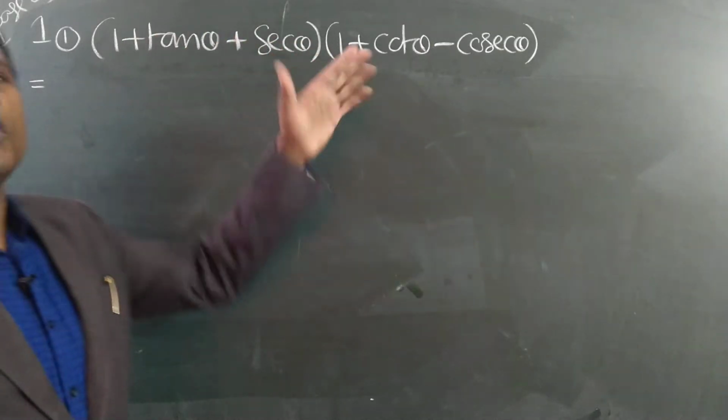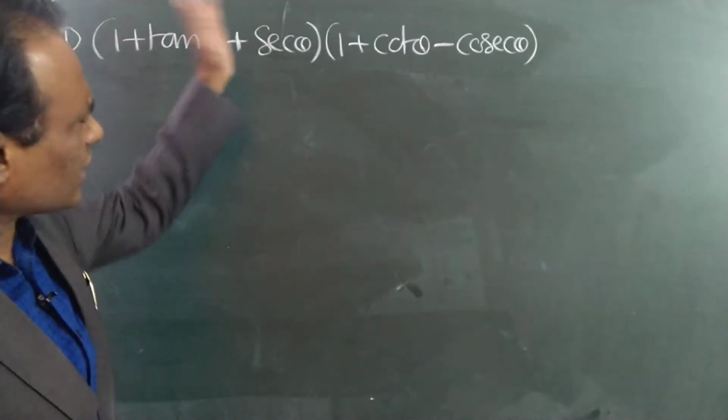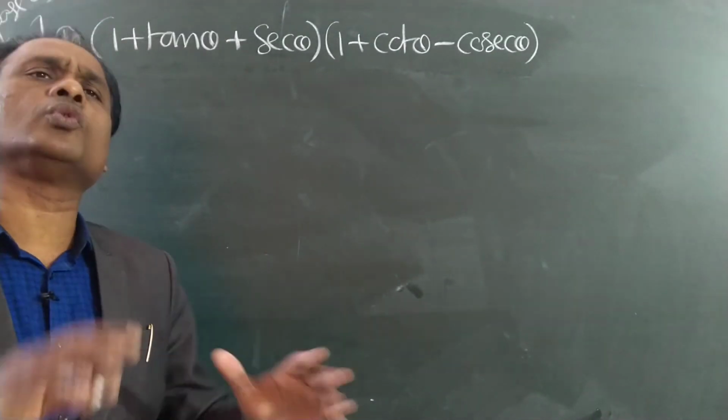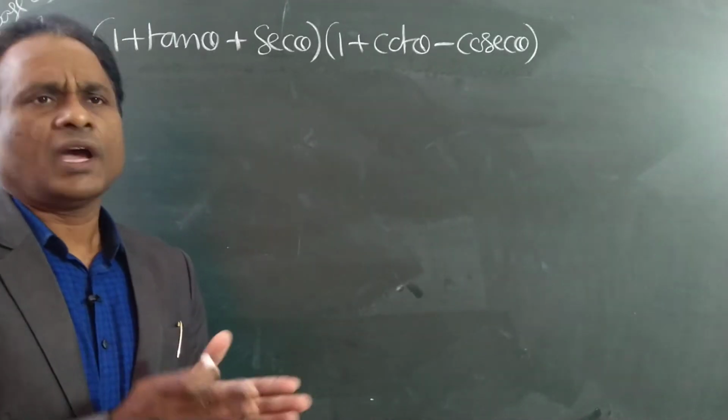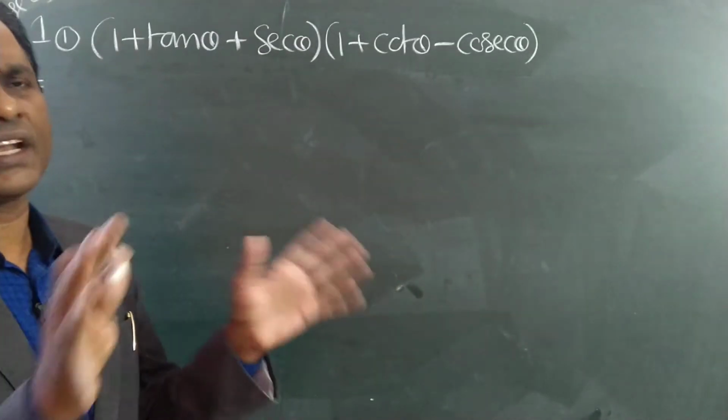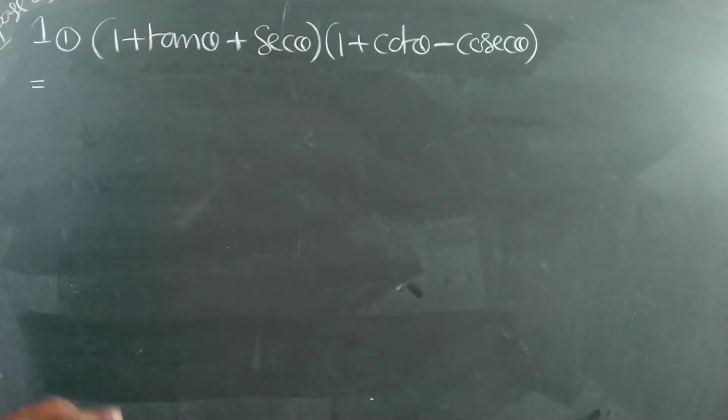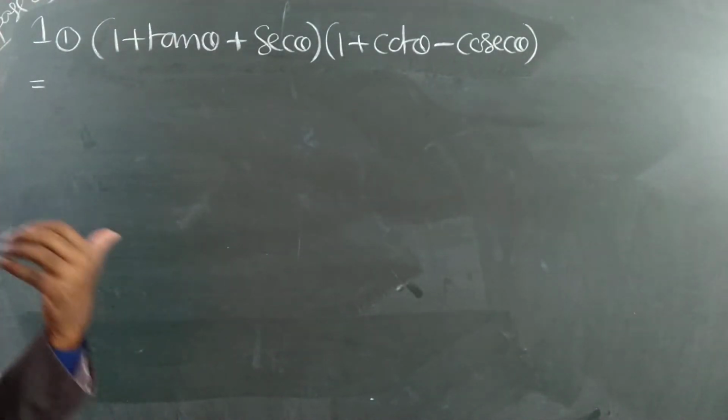The question is to simplify this. Maximum simplification we have to do using our formulas, identities, whatever we studied. Use them and simplify. Simplification means we can do various methods.